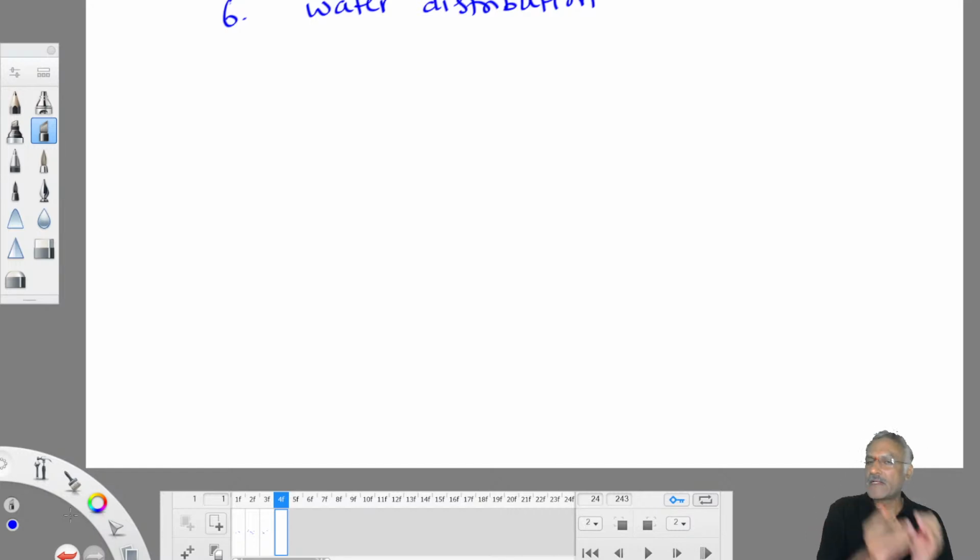Somebody may be in the planning section, somebody may be in the design section. Some civil engineers work in the design section, some civil engineers work in the construction or execution section, some in the maintenance section, some in the operating section, something like that. So they are employed at different places within the system. They are supposed to have knowledge regarding the system. That's what we try to learn.